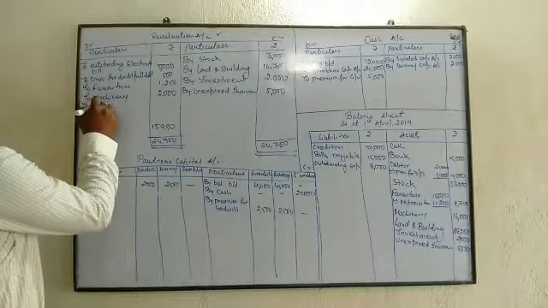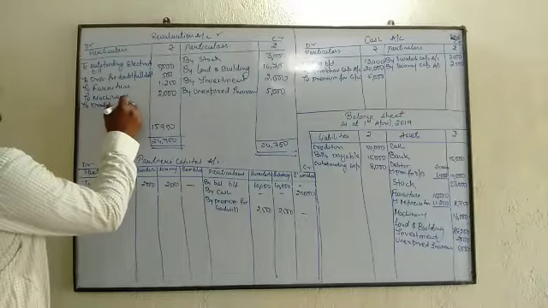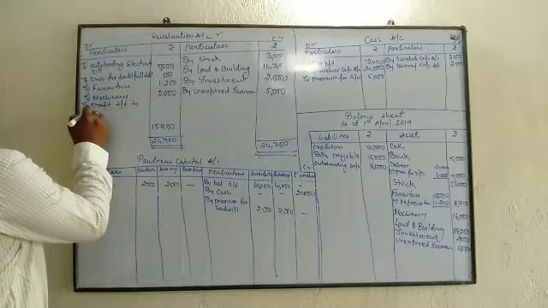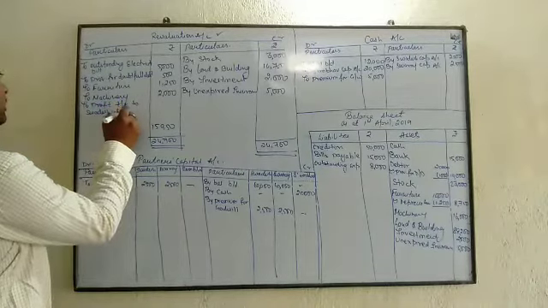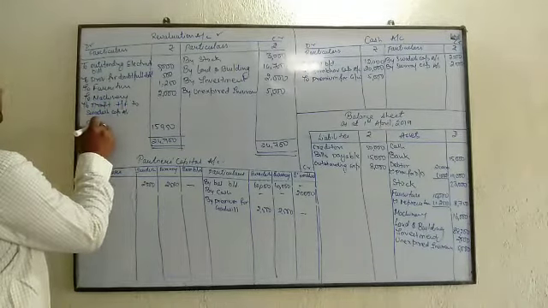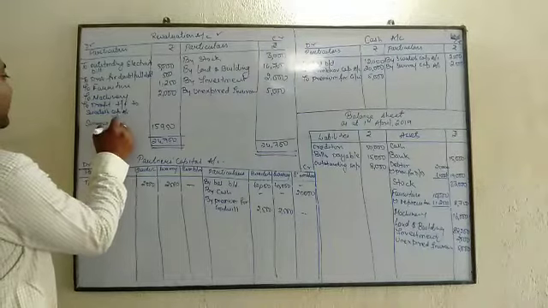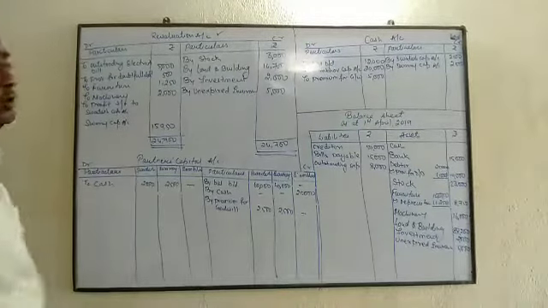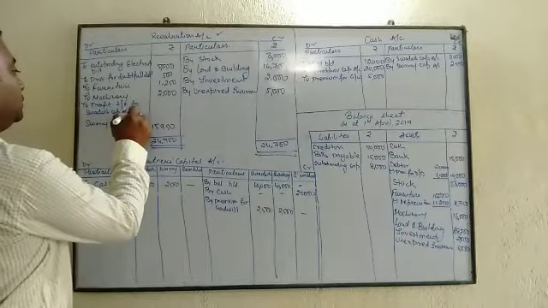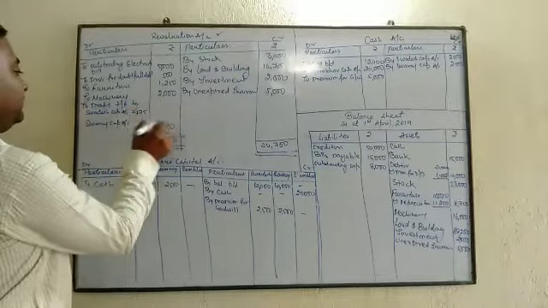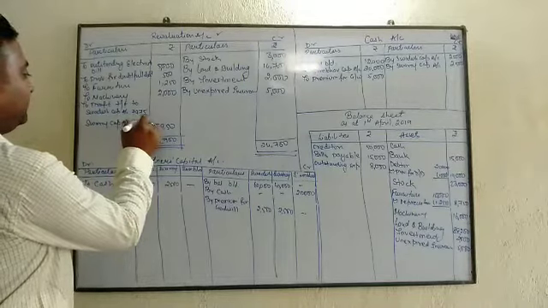So the profit is transferred to the old partners, Swadesh capital account and Swaraj capital account, in which ratio? Old ratio. And what was the old ratio? It was 1:1. So 7,975 and 7,975.